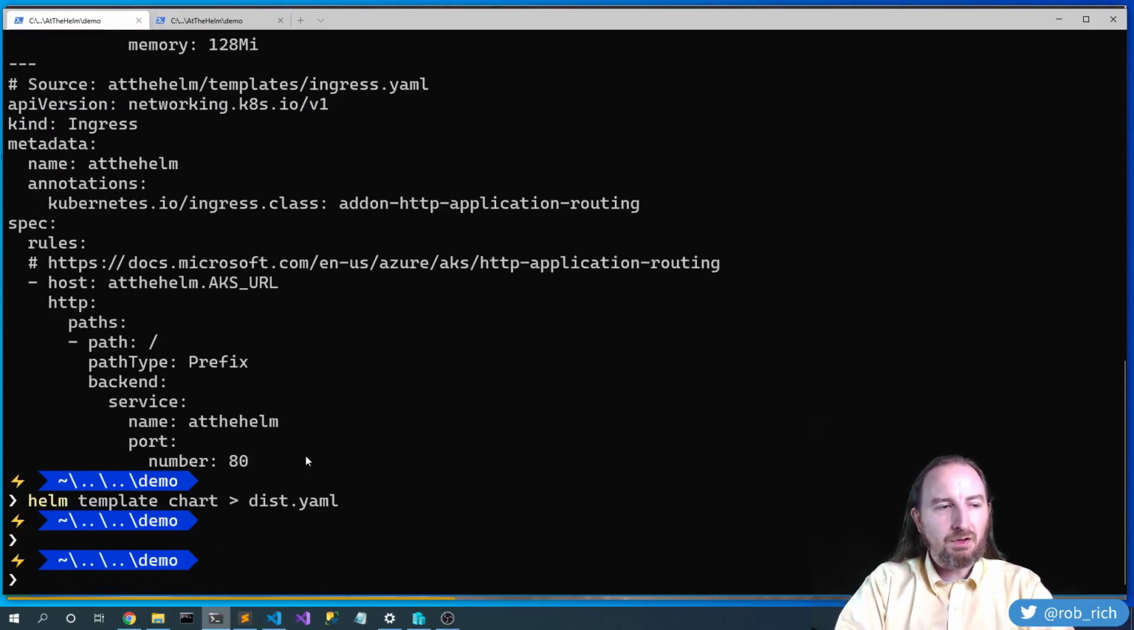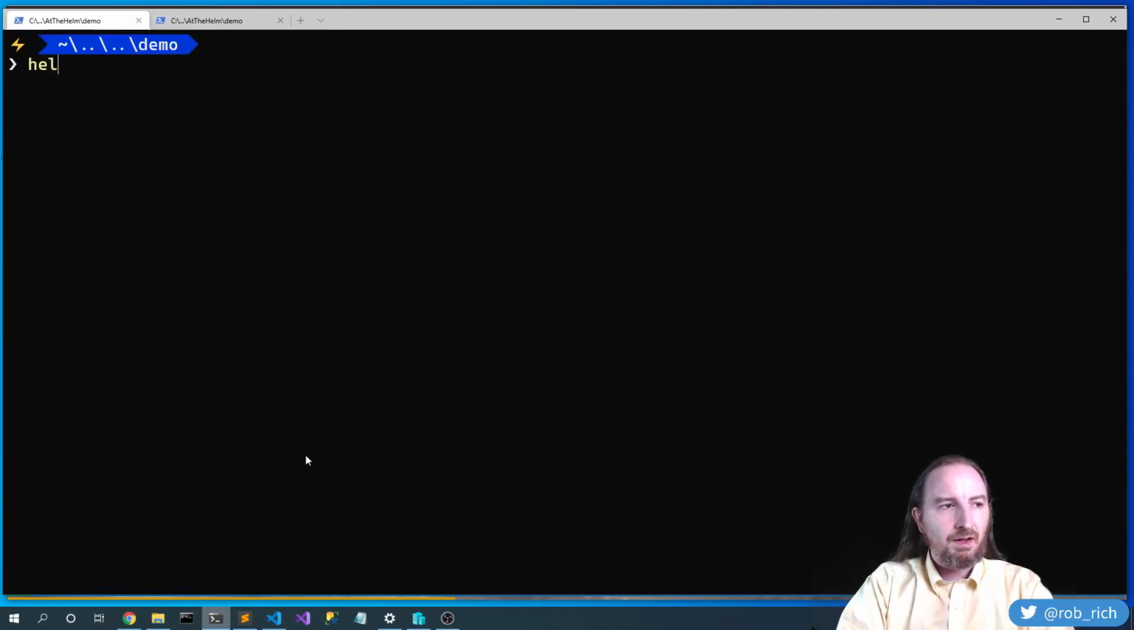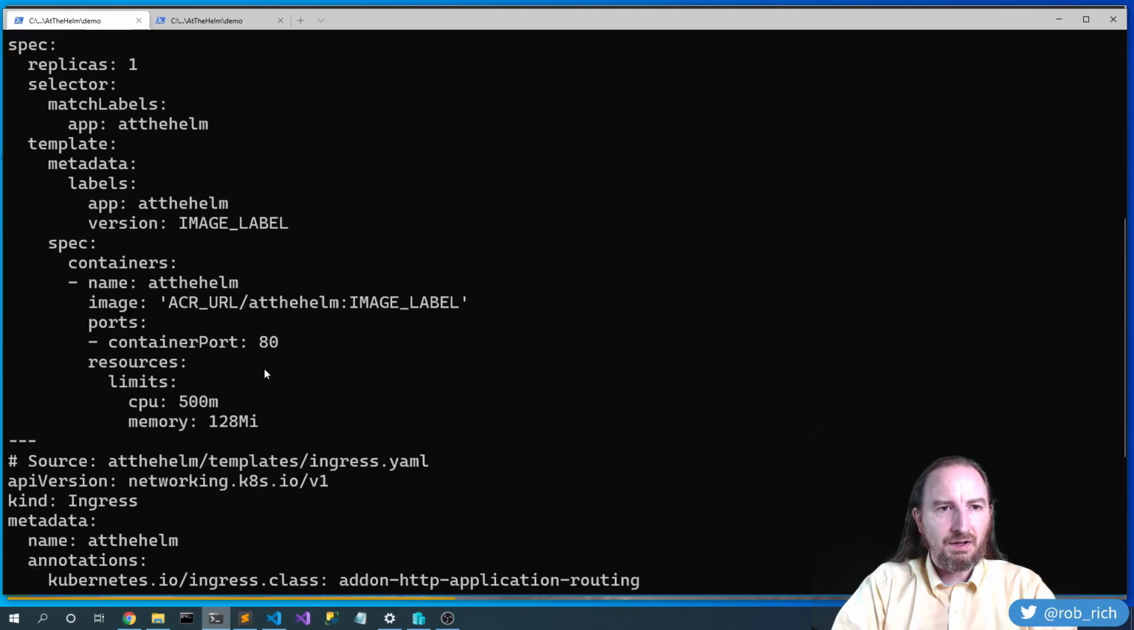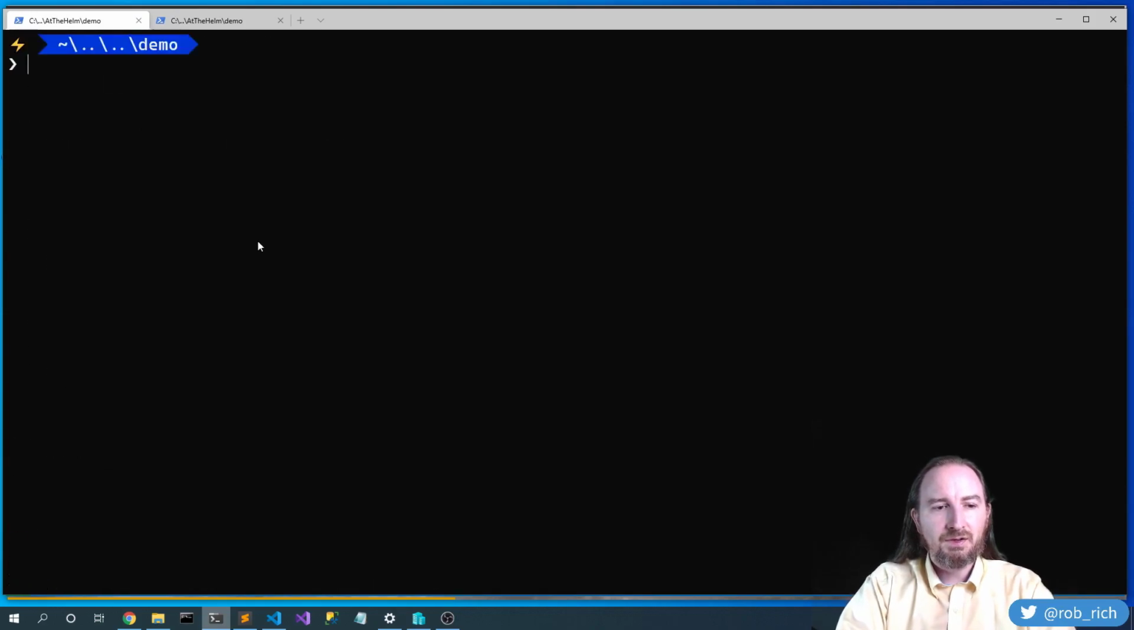Okay, so we could do something like this. Helm template chart, my folder name, and I will redirect it to dist, and we compared it, and it looked great. But now we have some places where I think I'd like to add some things. Like here's the AKS URL, and here's the image label. I'd like to set those on the way through of templating them.